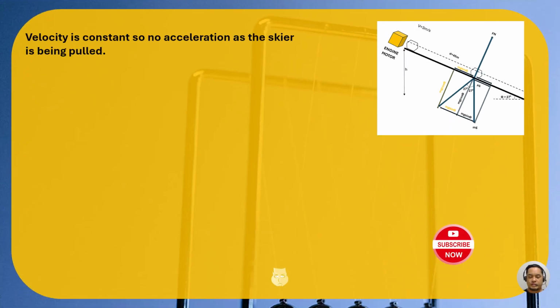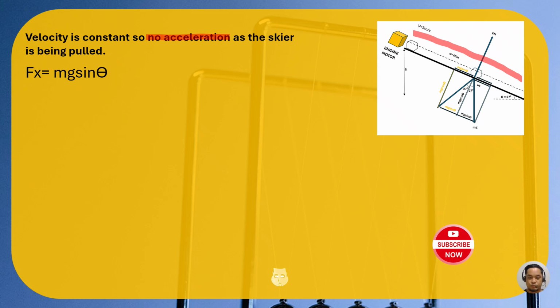So let's have the continuation of our problem. Velocity is constant, so there's no acceleration. If velocity and speed are not changing, the acceleration is zero as the skier is being pulled all the way up. And then the first thing we will be doing is to know what are the vectors along the x component or the x-axis. In this case, we only have one.